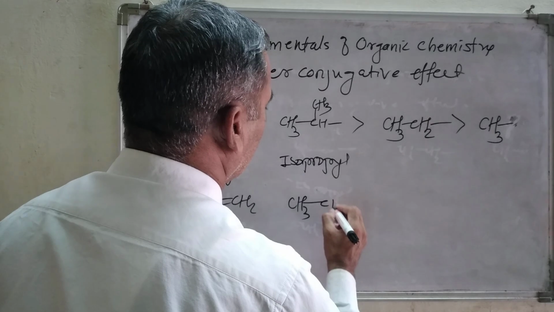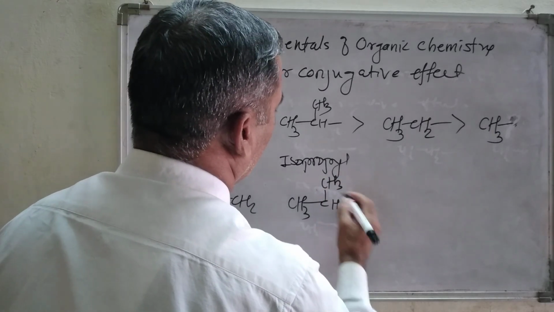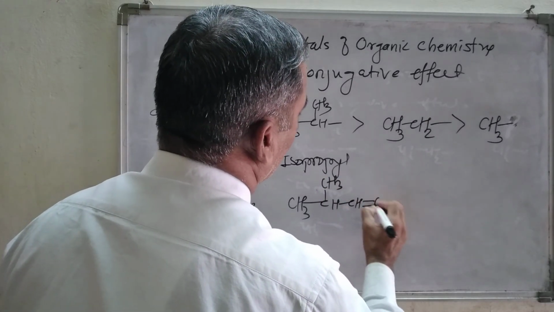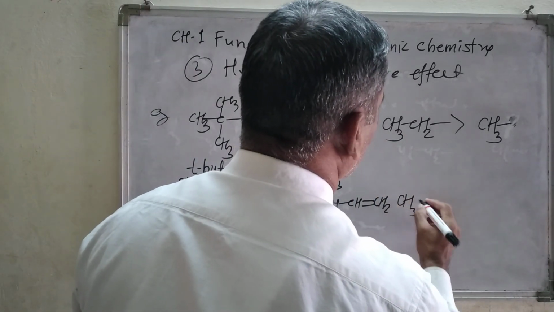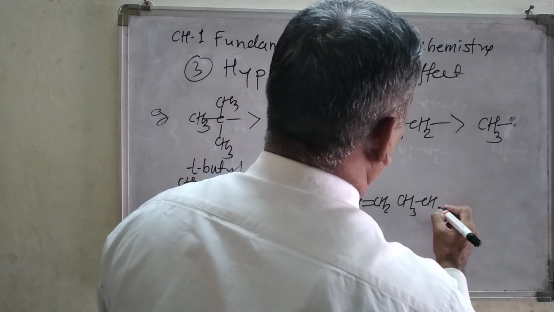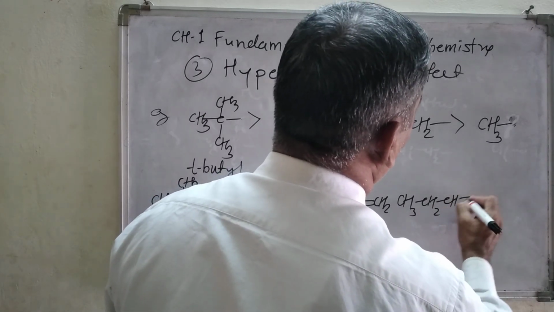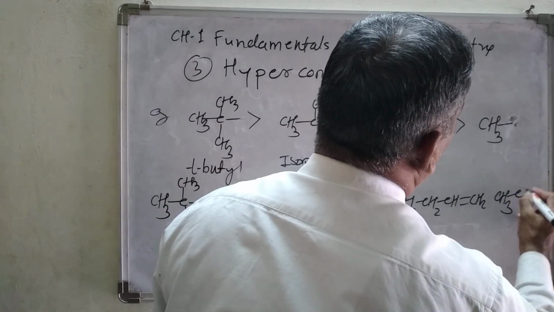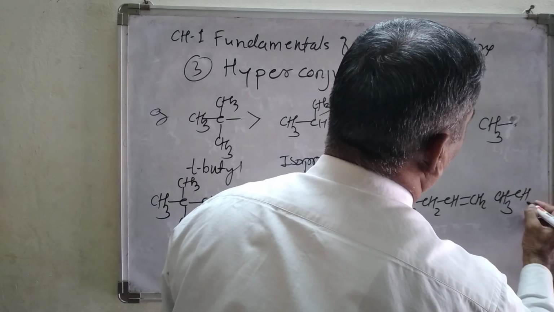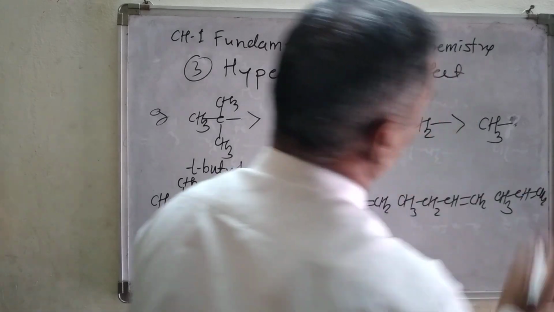(CH3)3C-CH=CH2, right? Then the isopropyl group, (CH3)2CH-CH=CH2. Then the ethyl group, CH3CH2-CH=CH2, and the last one, the methyl group, CH3 further attached to the CH=CH2 alkene.